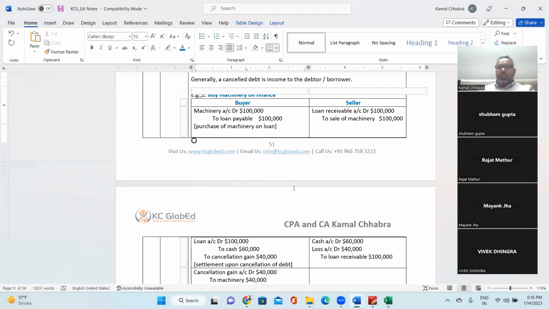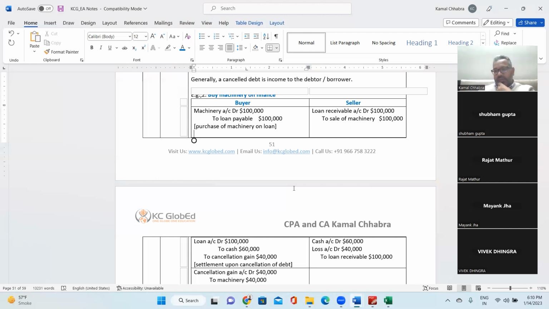Has Sachin got any gain, or has Shubham got any loss? Yes, sir. The one who gave the machine has got a loss. Sir, I got a loss of $40,000. So Shubham has a loss of 40,000 and Sachin has a gain of 40,000, right?